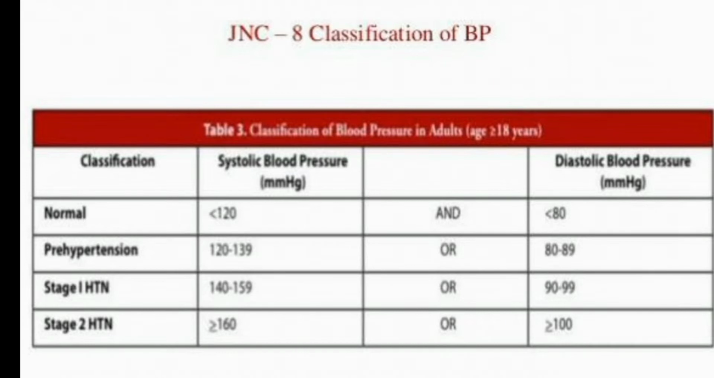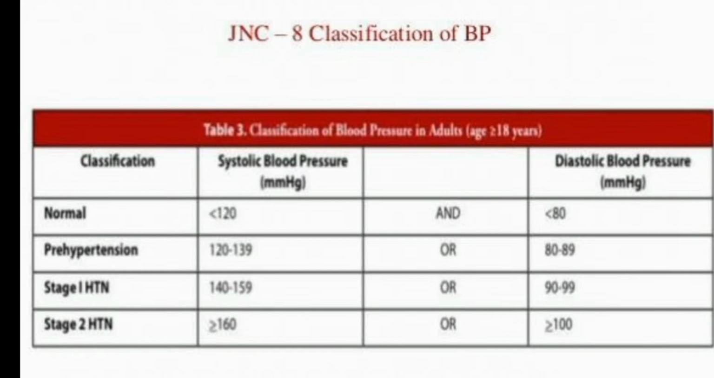Now coming to pre-hypertension: if the systolic blood pressure is from 120 to 139 and the diastolic is from 80 to 89, then it is considered the pre-hypertensive stage. Now coming to stage 1 hypertension, which is the moderate stage. If the systolic blood pressure is ranging from 140 to 159 and the diastolic blood pressure is ranging from 90 to 99, then it is considered stage 1 hypertension.